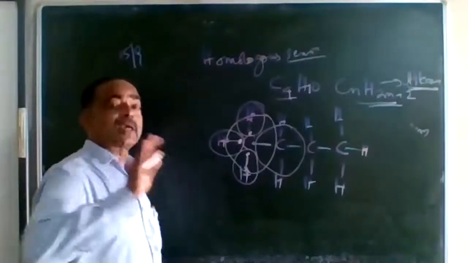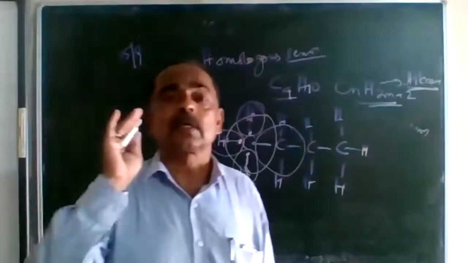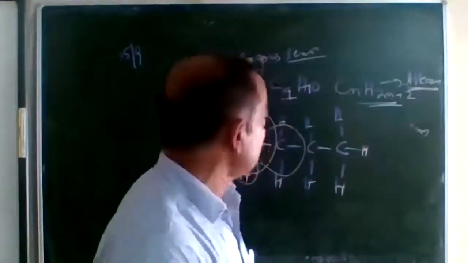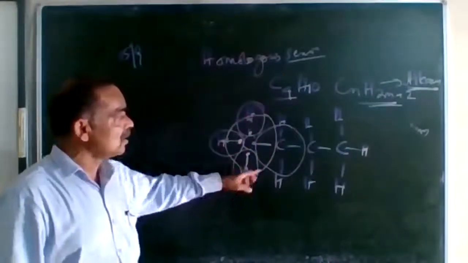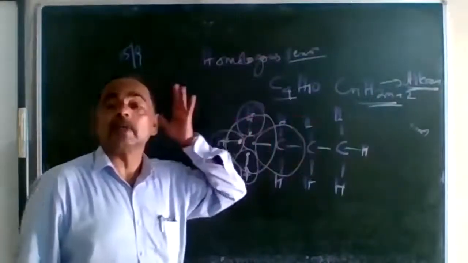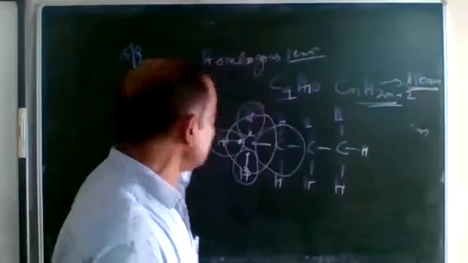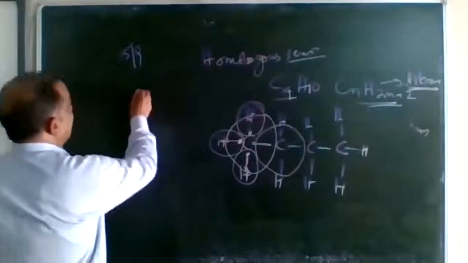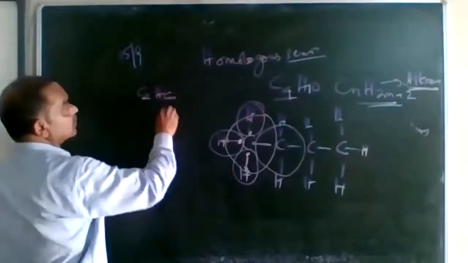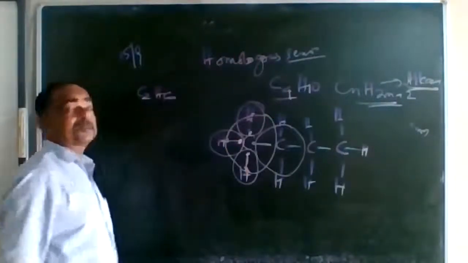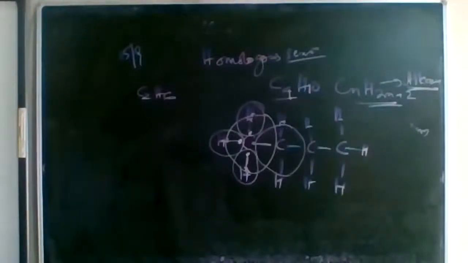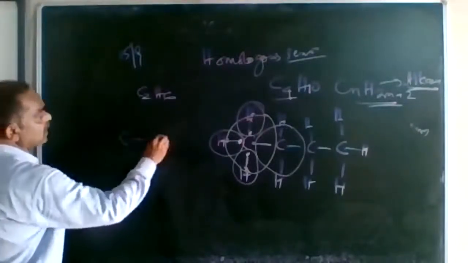So in case you draw the structure of a particular molecule, either you are going to make this electron dot structure or this line structure, anything you can make. Say, for example, we are studying the alkane C2H6. It comes under the alkane formula CnH2n plus 2. So between the carbon atoms there is a single bond.